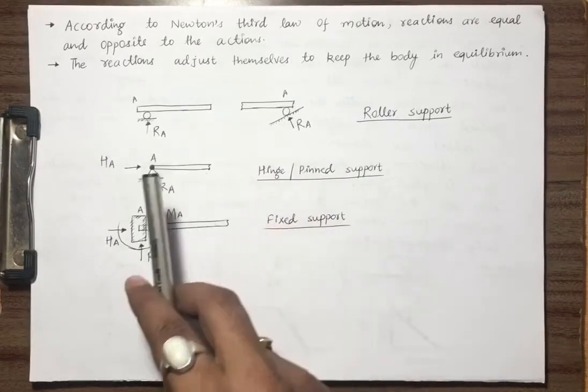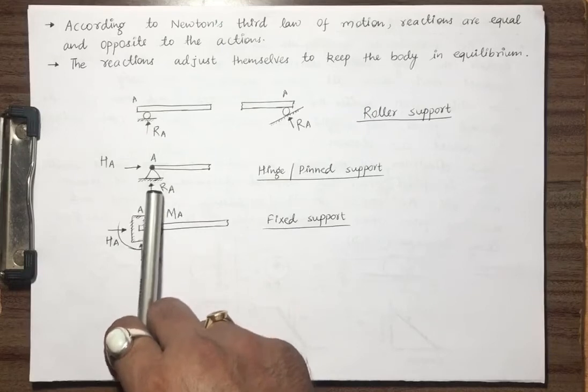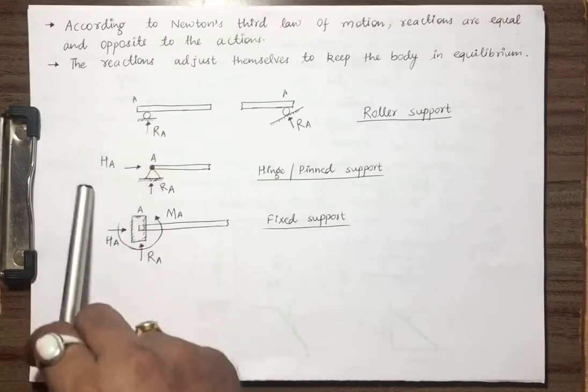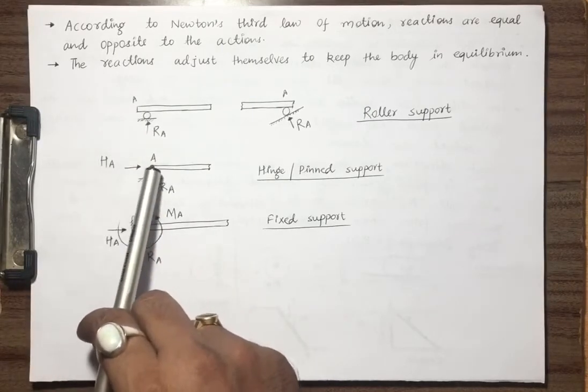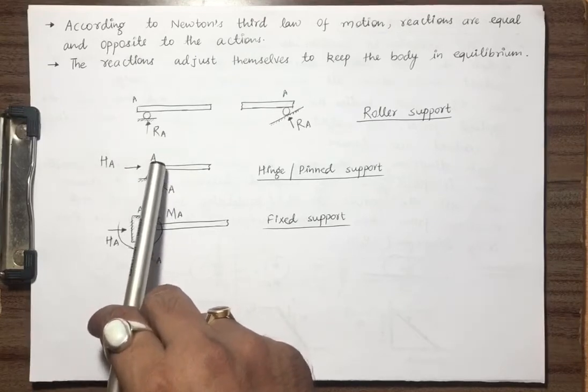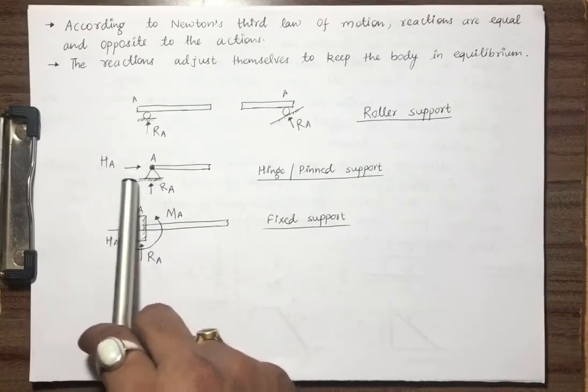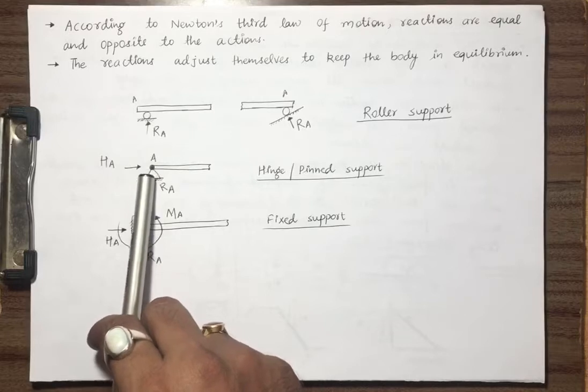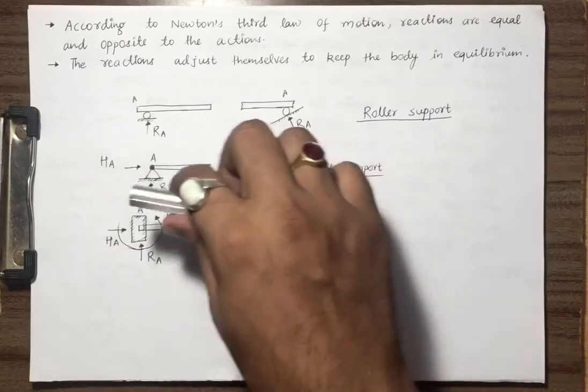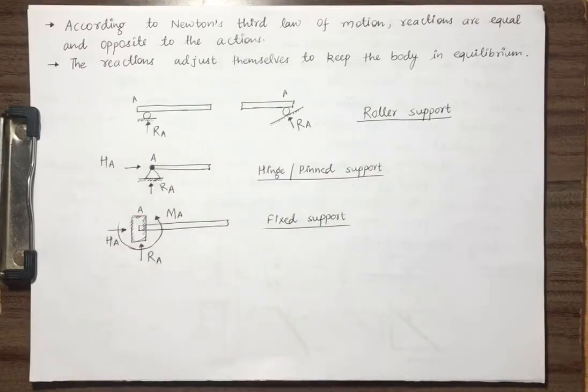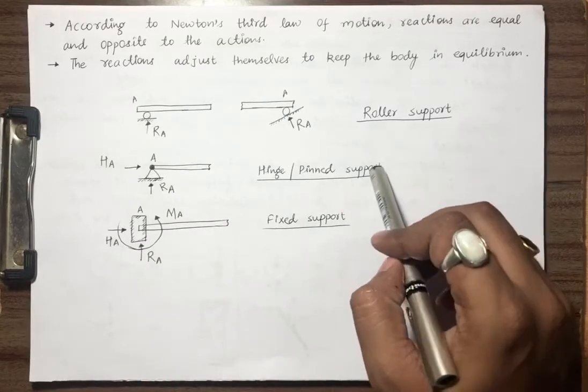So in pin support, along with this reaction, a horizontal component also comes, which is holding this. In this hinge support, it is not possible to push the body laterally. So this is hinge support.